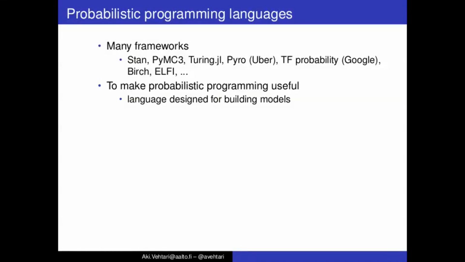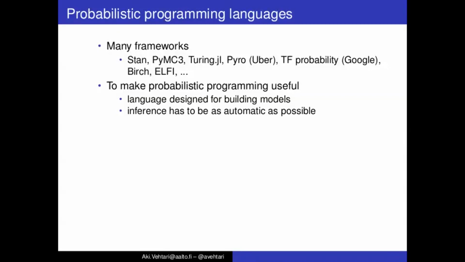In all of these, what makes it specifically probabilistic programming? We need a language which is defined for building probabilistic models. Inference has to be as automatic as possible. We don't want to manually code the inference for every model.